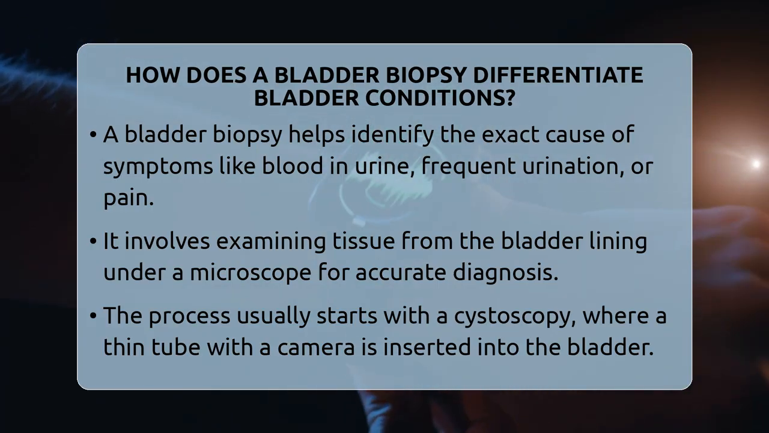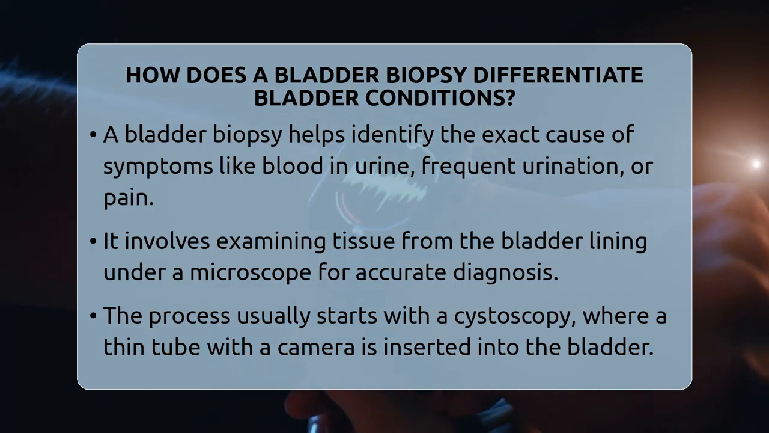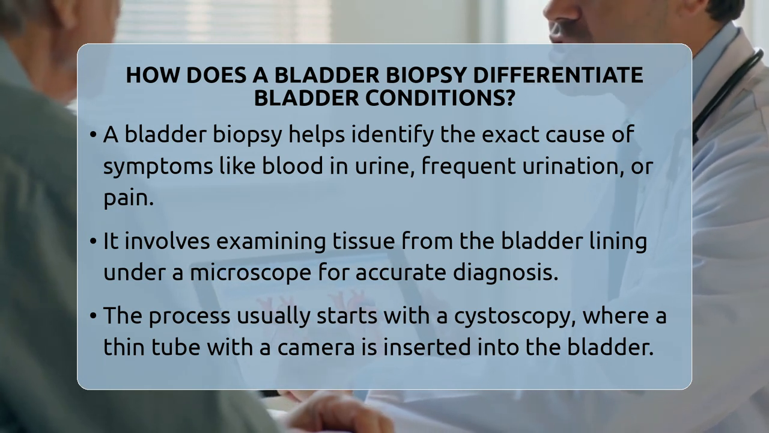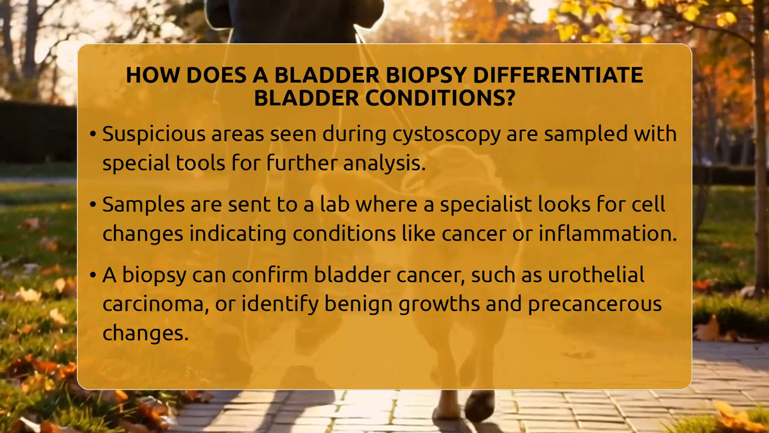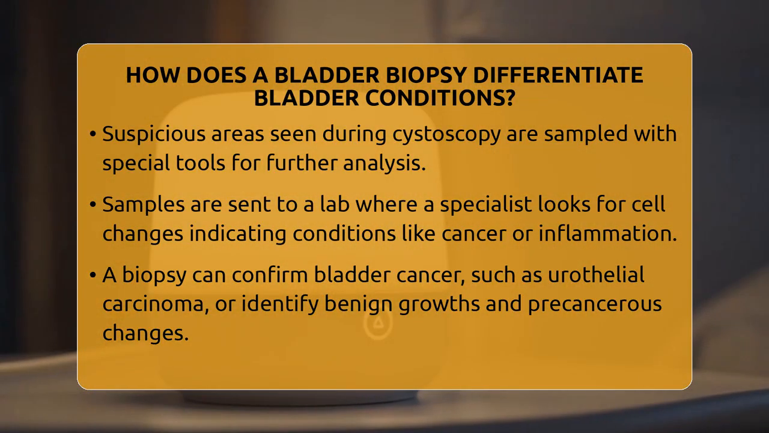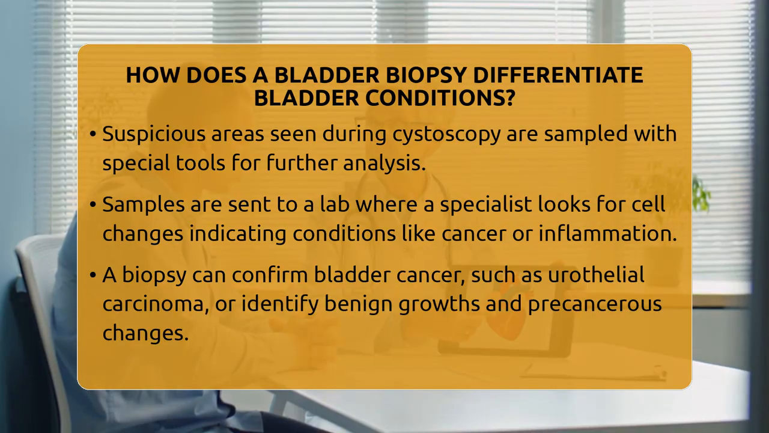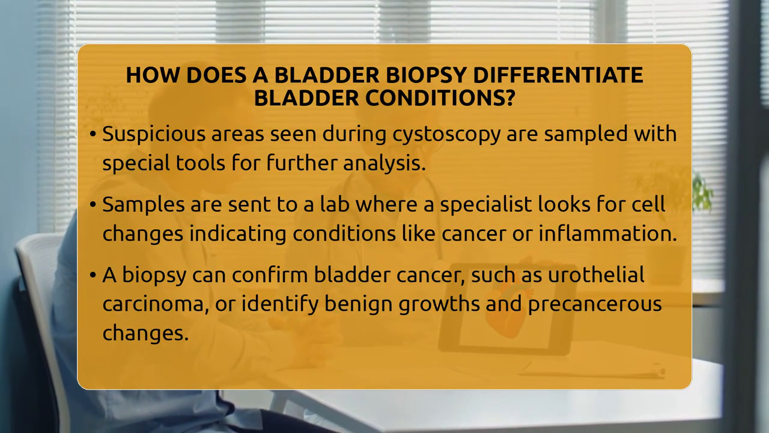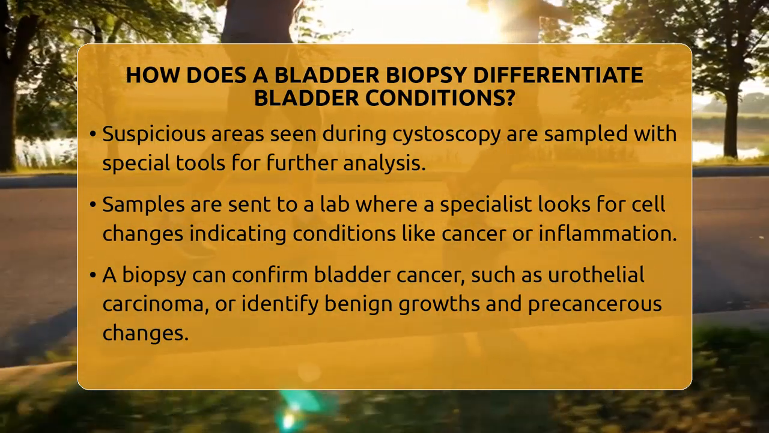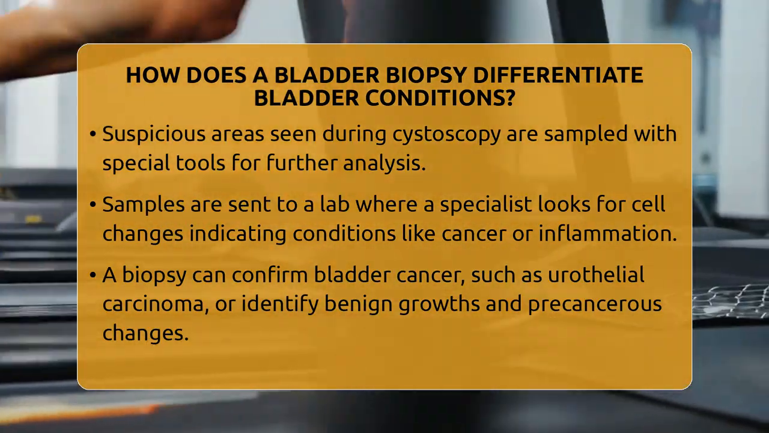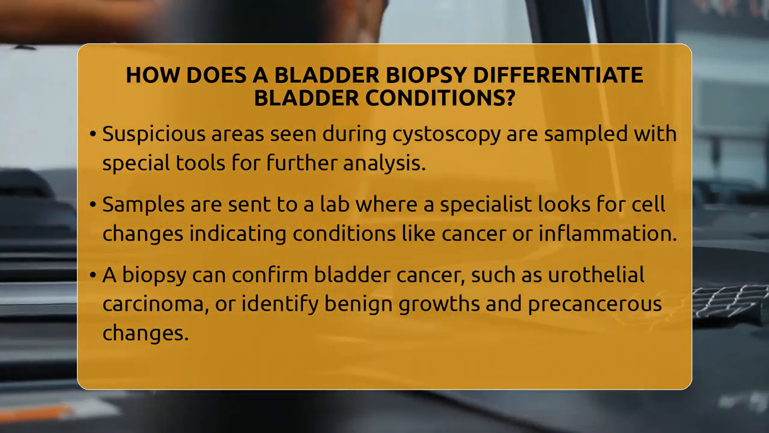Usually, a doctor performs a procedure called cystoscopy first, which involves inserting a thin tube with a camera into the bladder to look inside. If they see any suspicious areas, they can take small tissue samples during this procedure. During a bladder biopsy, the doctor uses special tools to carefully remove tiny pieces of tissue from the abnormal area. These samples are then sent to a pathology lab, where a specialist examines them closely. The pathologist looks for specific cell changes that indicate different conditions.